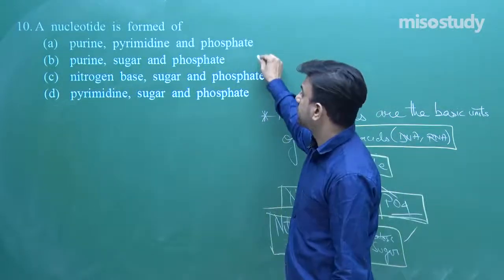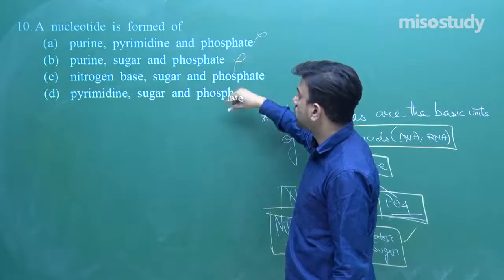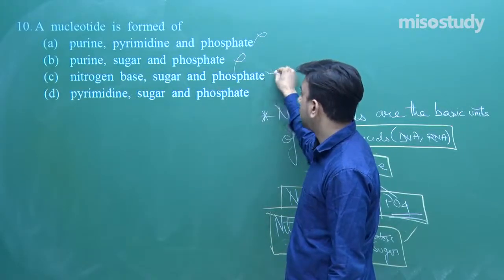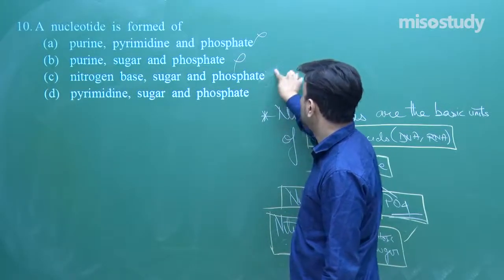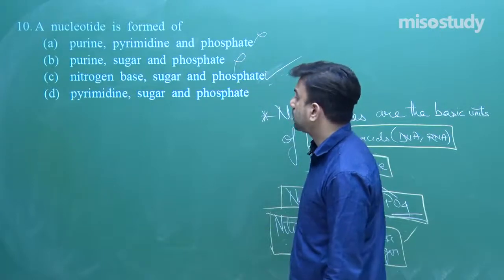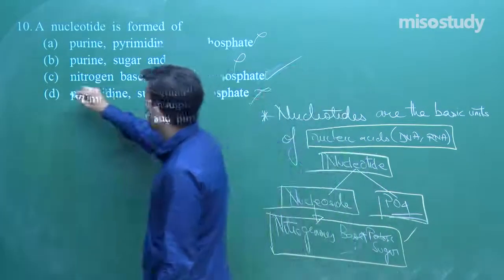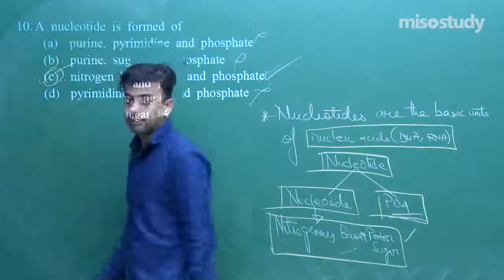So what will we see here? Purine, pyrimidine and phosphate, no. Purine, sugar and phosphate, no. Nitrogenous base, sugar and phosphate, yes. Okay, and pyrimidine, sugar and phosphate, no. So the correct answer for this will be this one.